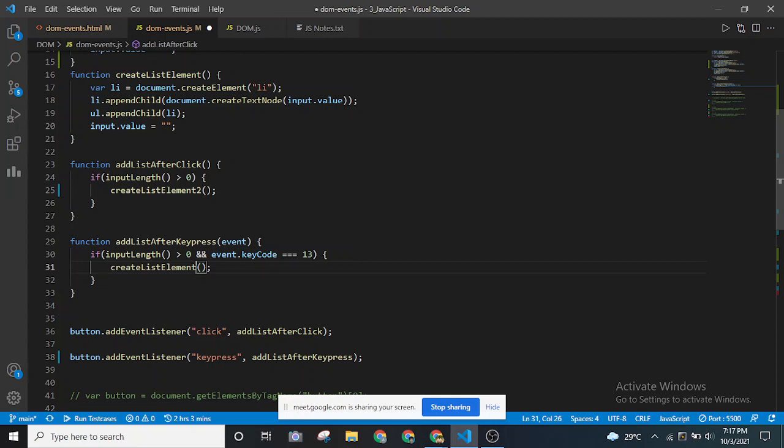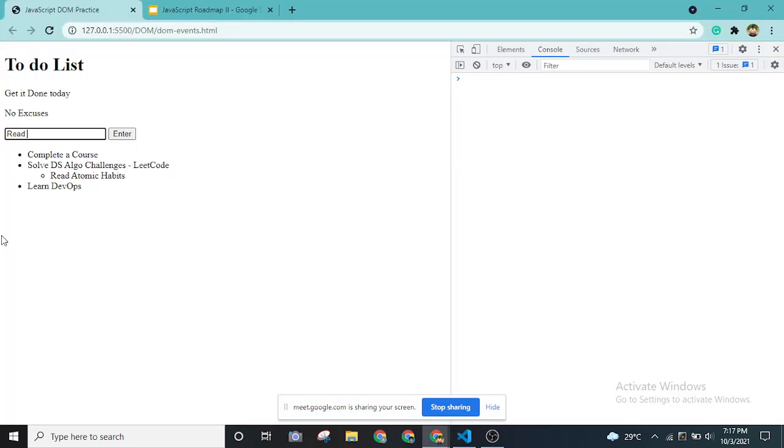So just like you asked, you wanted to add list items inside read atomic habits, right? If I put, let's say, read chapter 10, for example, and I press enter, can you see this? This is how we add it.